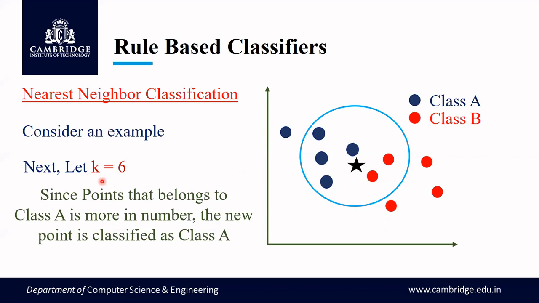So there is a problem here. There are two problems that we have to keep in mind. One is, how do you identify the value of k? And what happens if the value of k is too large or too small? For that, you have to be careful. If it is a two class problem like this, there will be no confusion. Either you will have class B or class A.